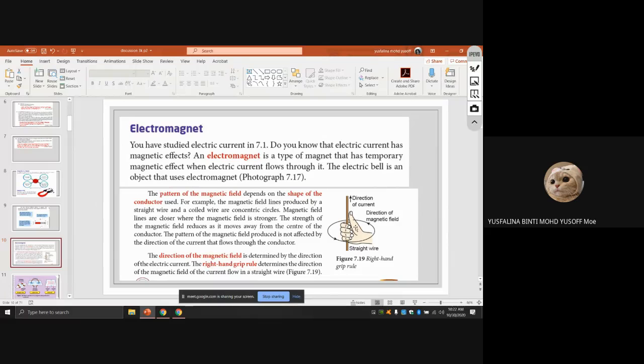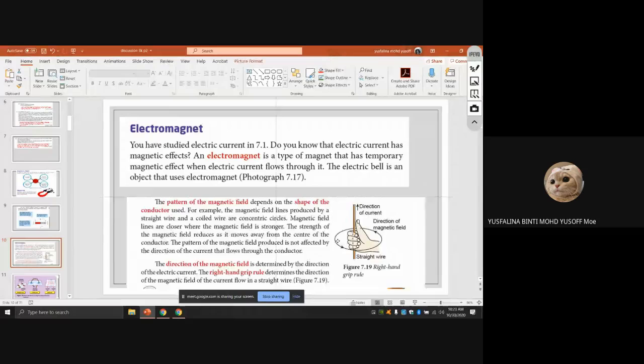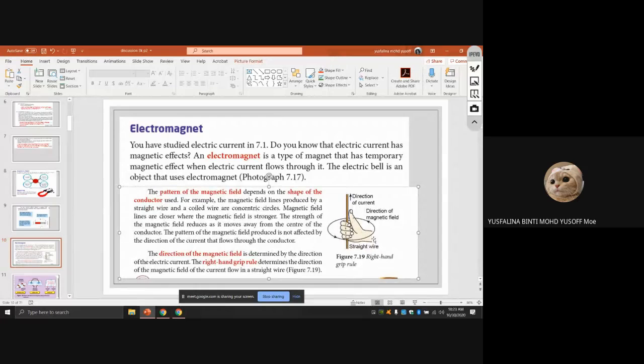You grip the wire, the thumb goes up, and the direction of the other fingers moves like this. It moves anti-clockwise. So it will move anti-clockwise.